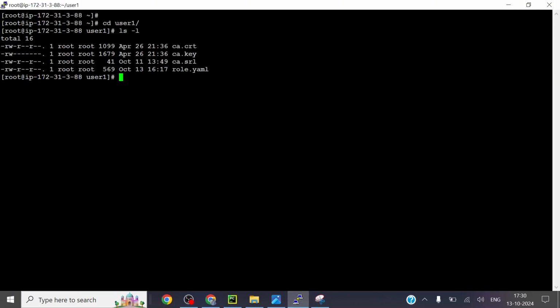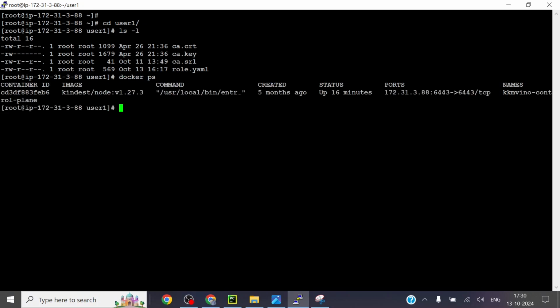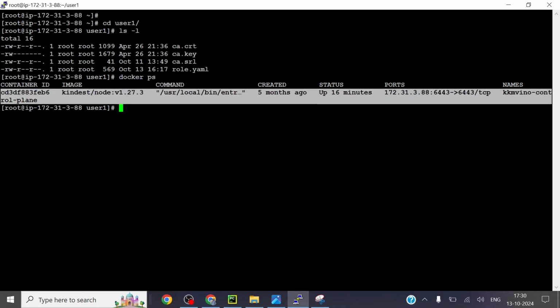For instance, this is my AWS console. If I run docker ps, I have a kind cluster already created. This is a Kubernetes cluster, and it will be running like a Docker container. For creating a kind cluster, I will post a separate video. For now, don't worry about how to create this cluster, but just see the demo over here.